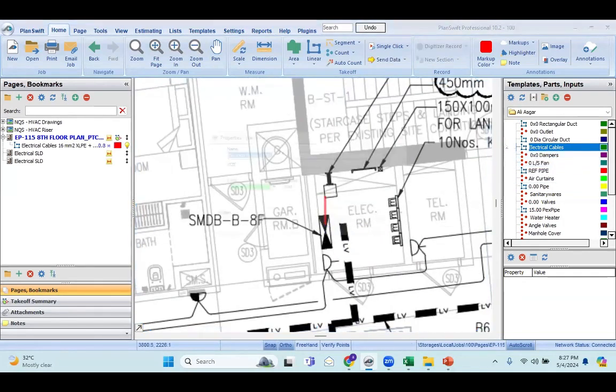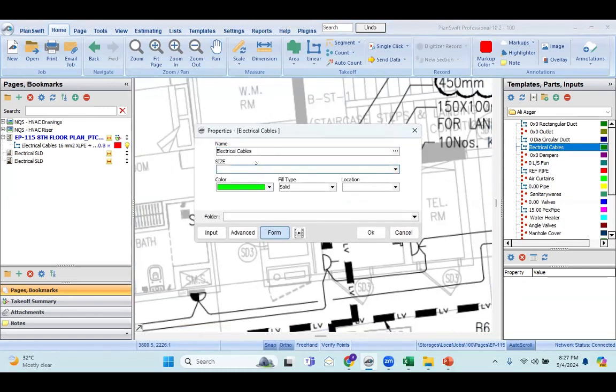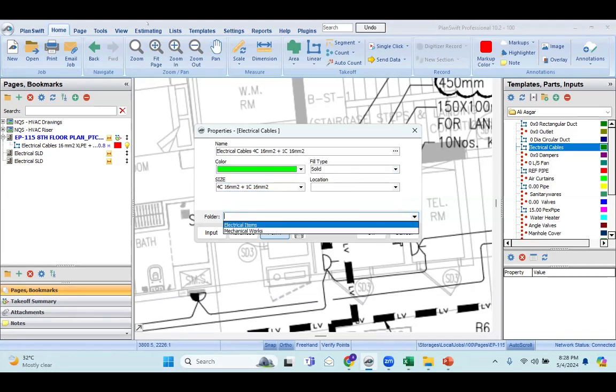I'll go back again. I'll take this 4 core 16 mm square plus single core 16 mm square. Then I'll click over here in the folder. Whatever folders I have prepared for estimating will show me over here the electrical items and mechanical works.